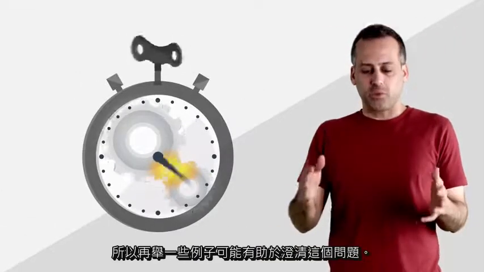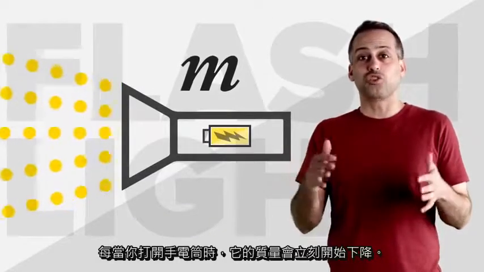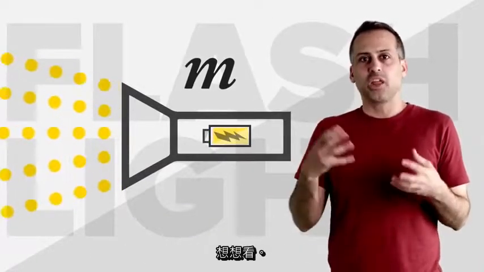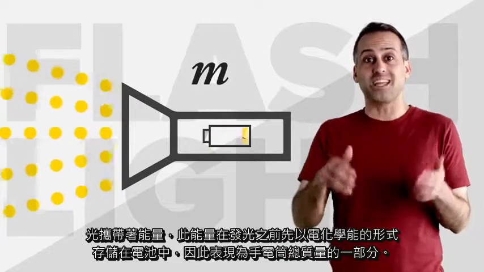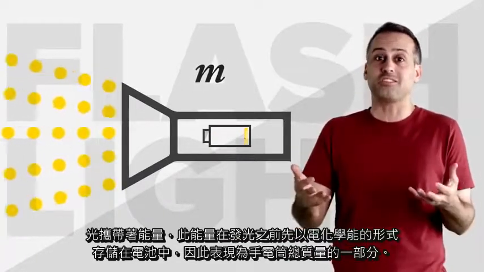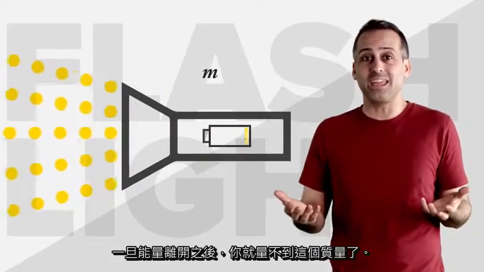Some more examples might help to clarify what's going on here. Whenever you turn on a flashlight, its mass starts to drop immediately. Think about it. The light carries energy, and that energy was previously stored as electrochemical energy inside the battery and thus manifesting as part of the flashlight's total mass. Once that energy escapes, you're not weighing it anymore.